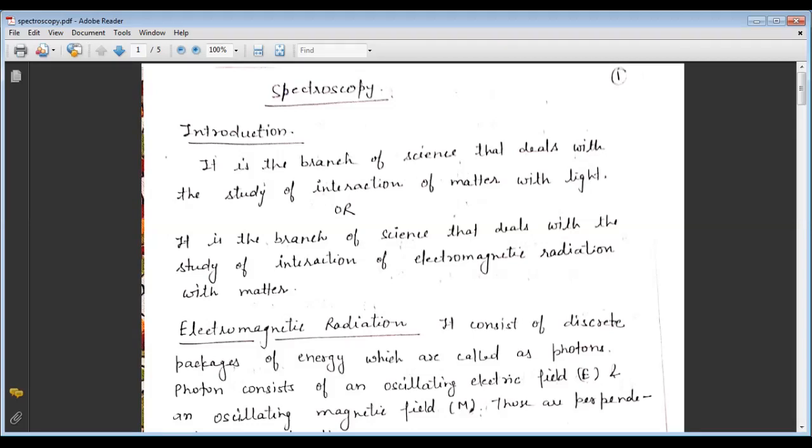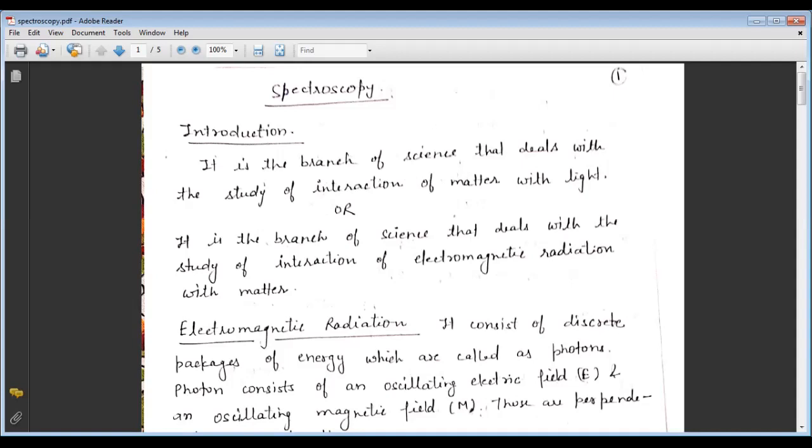Most of our present-day knowledge about the structure of atoms and molecules has been derived on the basis of spectroscopic studies. Besides elucidation of the structure of atoms and molecules, spectroscopy also serves as a versatile tool in the chemical analysis of a wide range of samples.